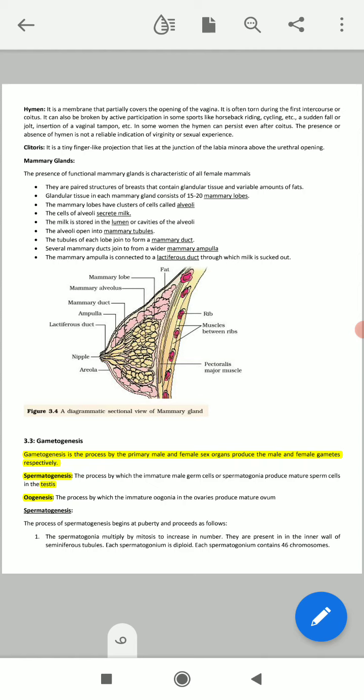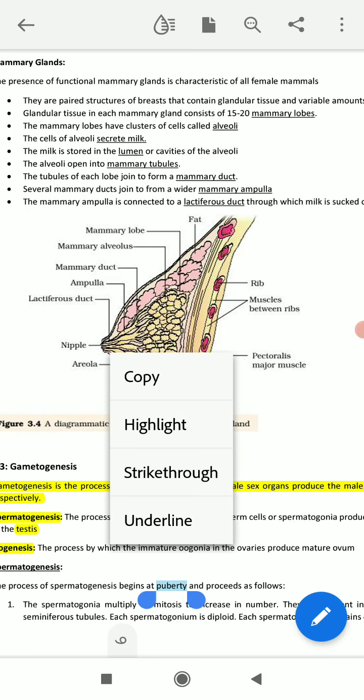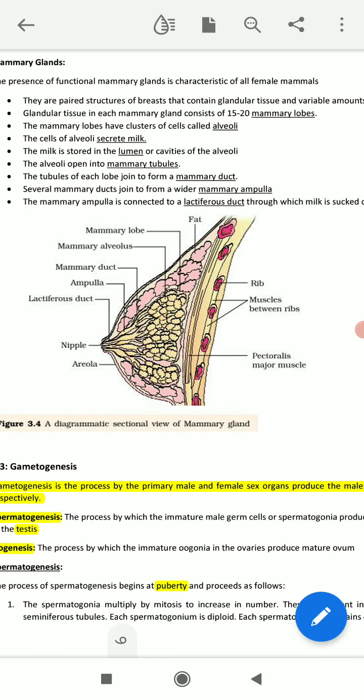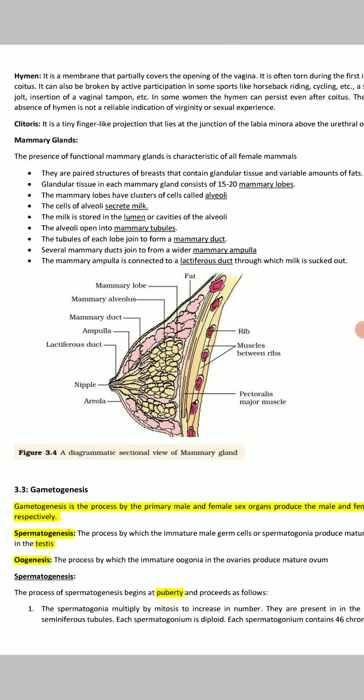So today we are going to discuss the stages or steps of spermatogenesis, the steps and process of spermatogenesis. Before starting, you should know that the process of spermatogenesis begins at puberty. The process of spermatogenesis actually begins in the puberty time.